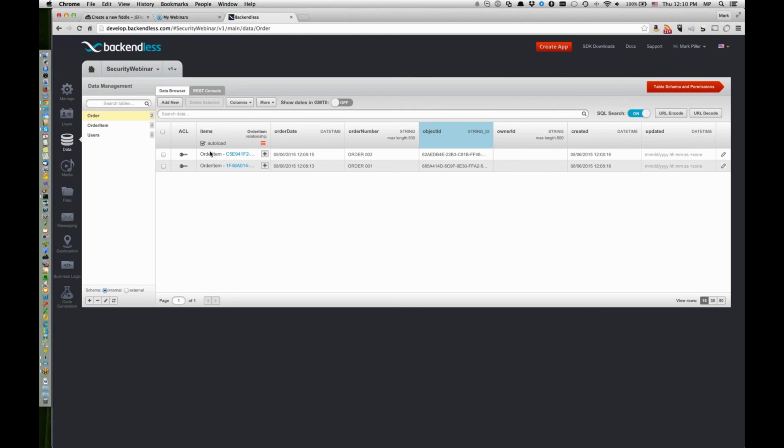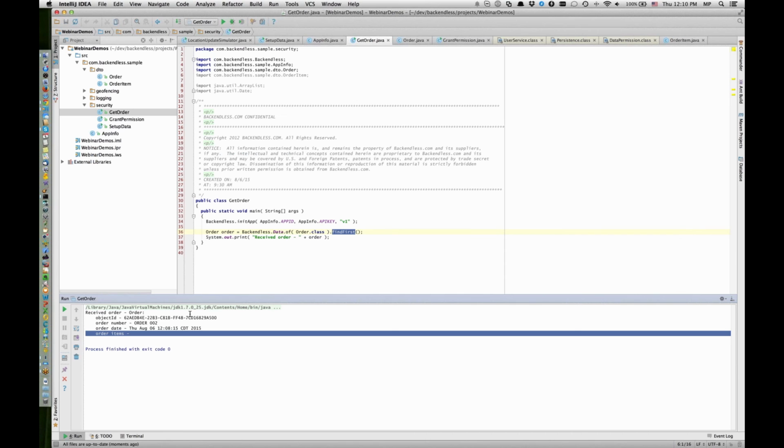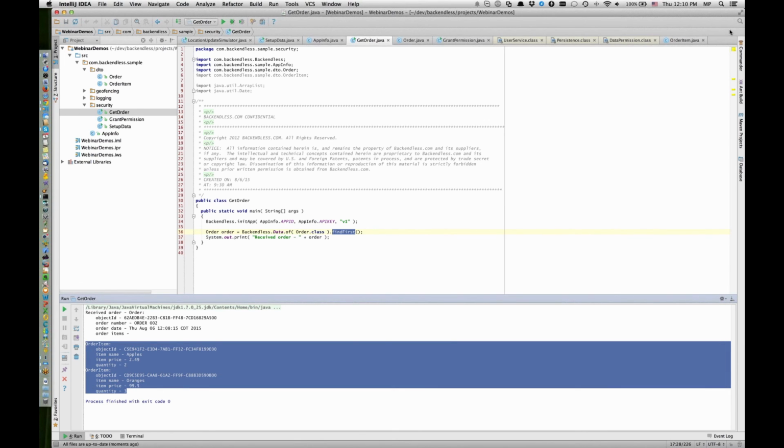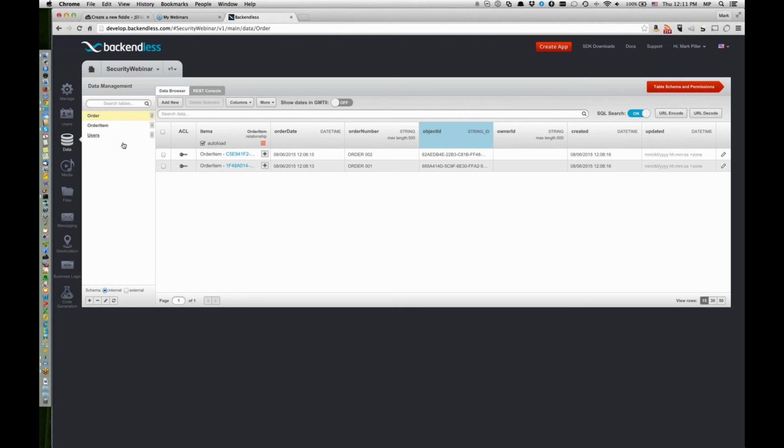And we can click on this auto load checkbox. And if I were to rerun this example without making any changes on the client side, you will notice that the order is retrieved. And now we have all the related order items retrieved with it as well. So here, as we retrieve this data, it is being retrieved by an anonymous user because we haven't logged in as anybody. And as a result, anyone can start querying this data so long as they have the application ID and API key.